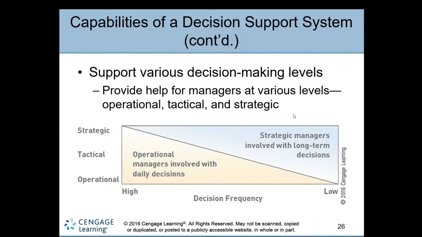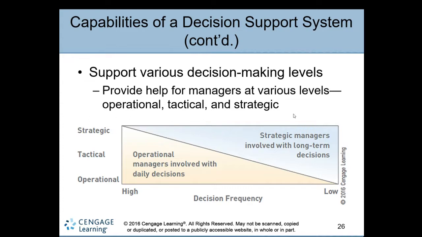It helps managers at various levels, operational, tactical, and strategic, with decision making. We already covered this in the beginning: strategic managers do strategic planning, making policy that is complex and long-term.